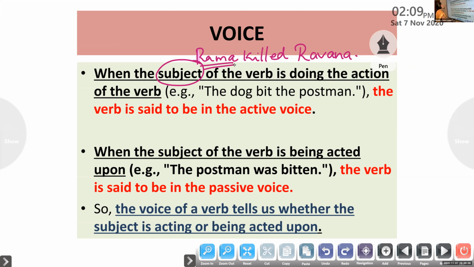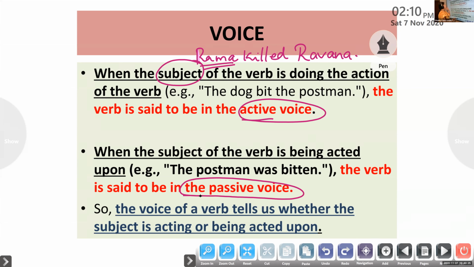So I can say that when the subject of the verb is doing the action, we can say that the verb is said to be in active voice. Am I clear? At the same time, when the subject of the verb is being acted upon, the verb is said to be in the passive form.